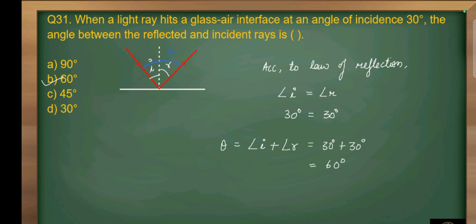When a light ray hits a glass air interface at an angle of incidence 30 degree, the angle between reflected and incident ray is. According to law of reflection, we know that angle of incidence equals angle of reflection. So here angle of incidence is given as 30 degree, so angle of reflection will also become 30 degree. In the diagram, theta, that is the total angle between incidence plus angle of reflection, will be equal to 30 plus 30, that is 60 degree. So option B is correct.